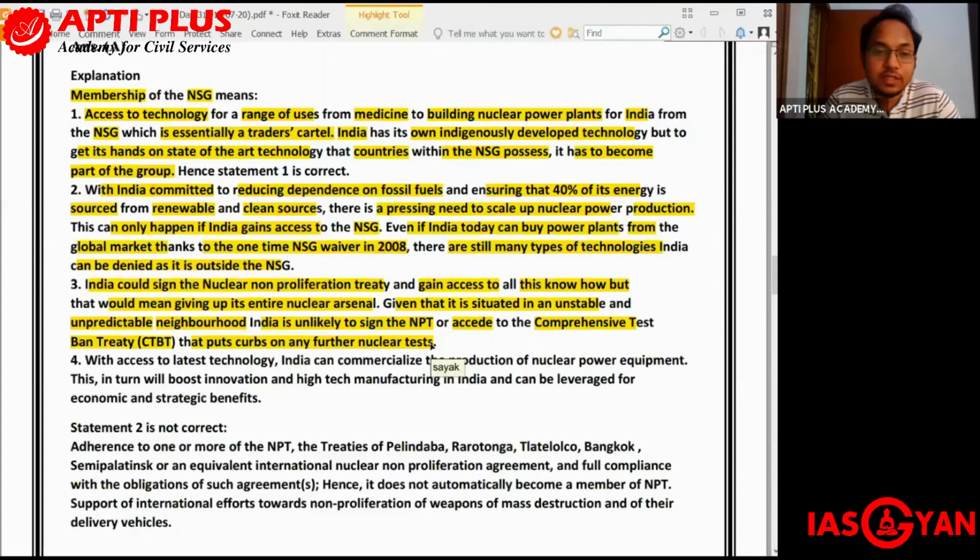So all of these are interrelated, as you can see. First you sign the NPT and CTBT, then only can you become a member of NSG. Of course, if you become a member of NSG, you get a lot of advantages, a lot of benefits.